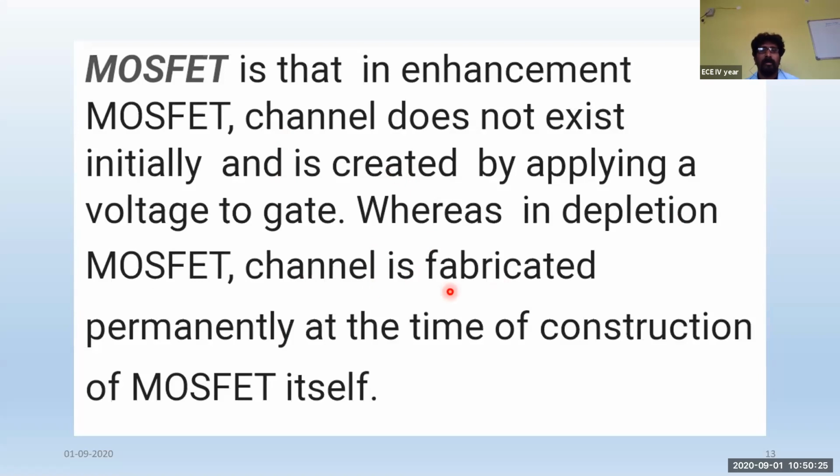It means during construction, by a doping process, we create a channel there, and because of that permanent channel, the charge carriers easily move through it, and it is always in the conduction state. A depletion mode transistor is called an always-on device. An enhancement mode transistor, whenever the voltage is not supplied, is initially an off-state device, and a depletion mode transistor is an always-on state device. So this is regarding what is meant by an enhancement mode transistor.